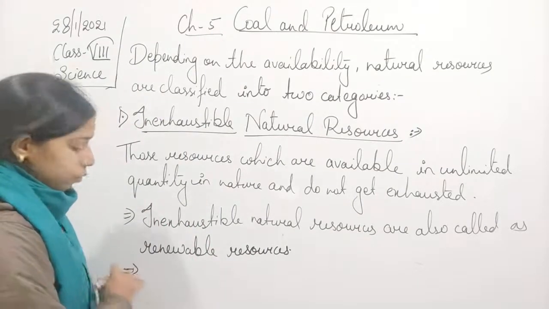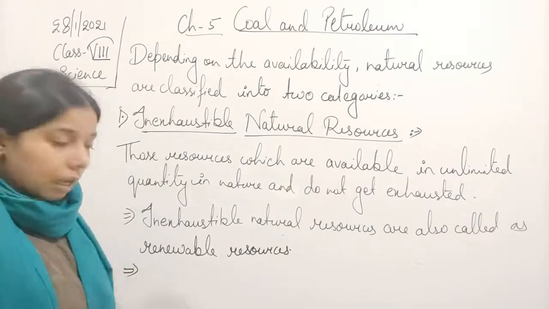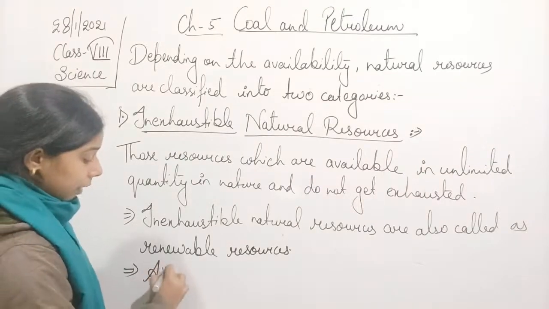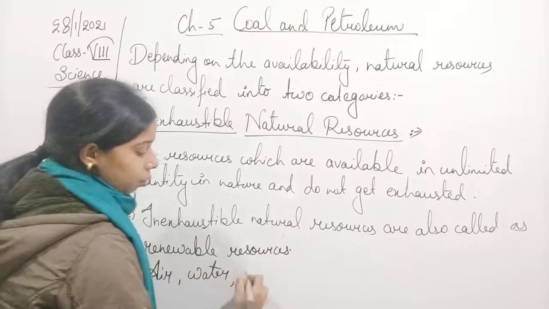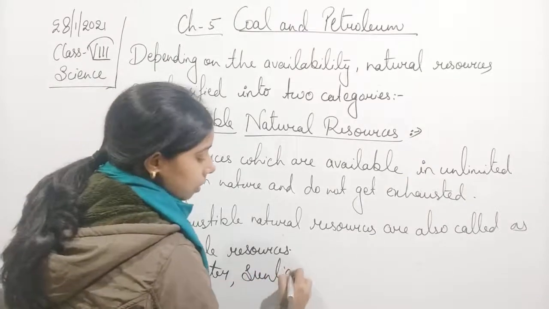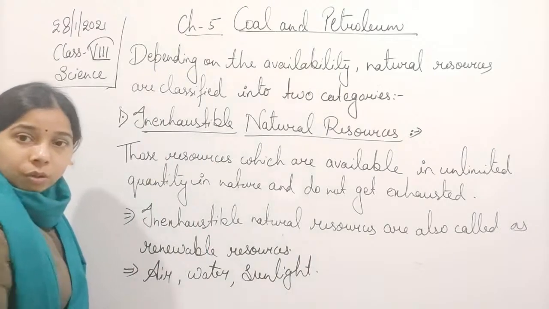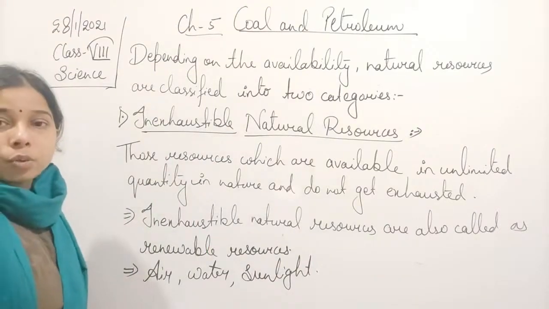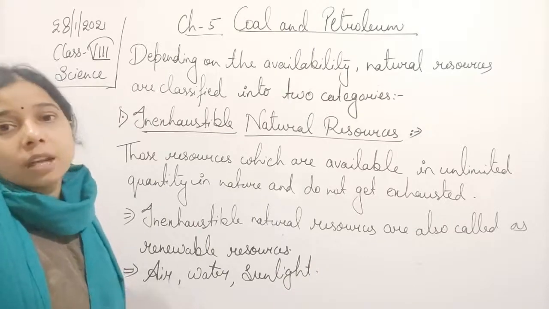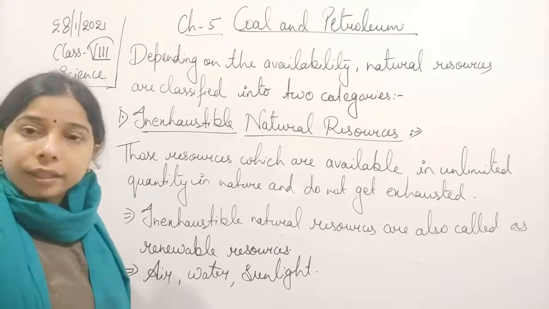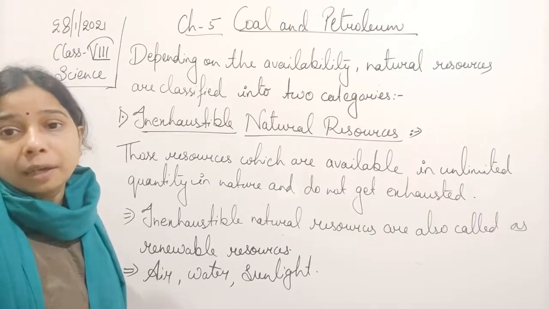The examples are, students, the resources available for us that we can use again and again. Air is present in an unlimited quantity. Water is also present in an unlimited quantity. Sunlight is present in an unlimited quantity. Although these can be polluted, they are present in an unlimited quantity. We are using pollutants and disturbing them, but that is another thing. The quantity is unlimited. So if we use it wisely, we can use it for a longer period of time.